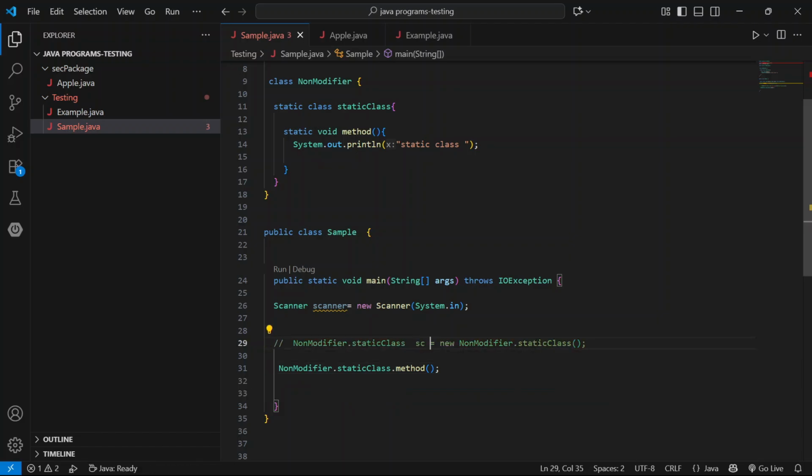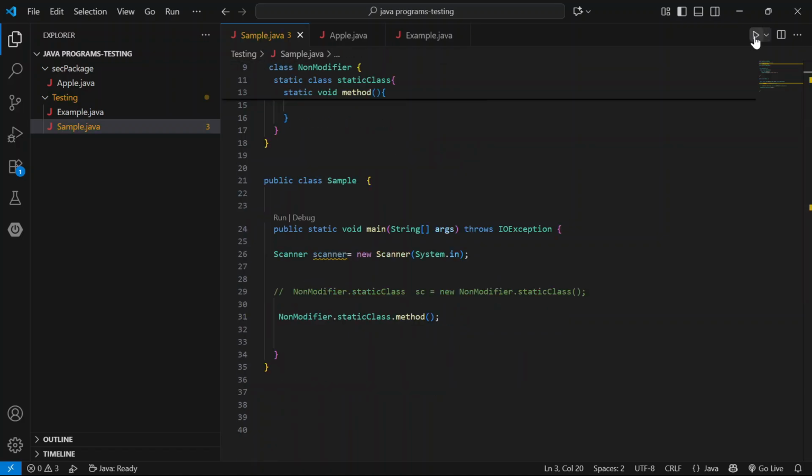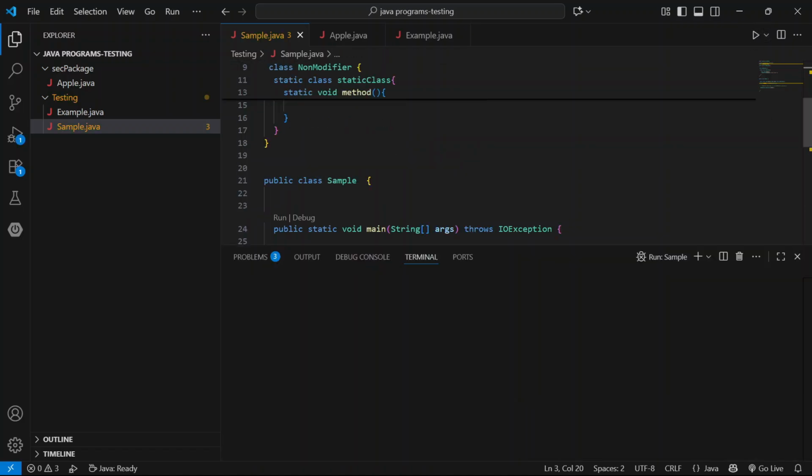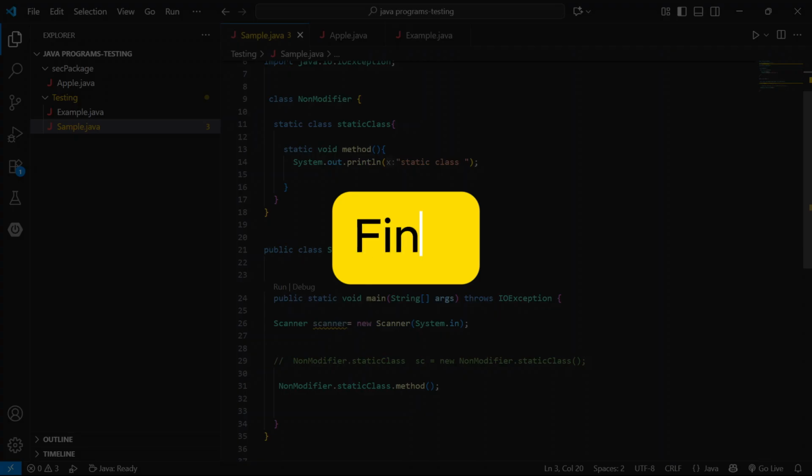First, the static class is present inside the non-modifier class. So non-modifier dot, and we can access this static method via the class name. Run the application. Static class.